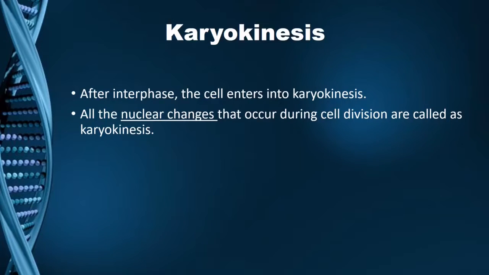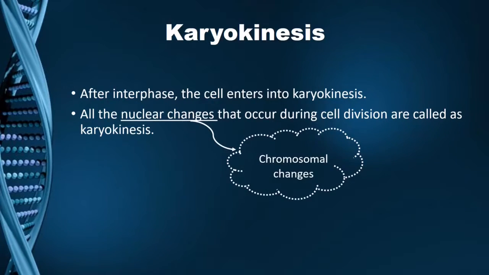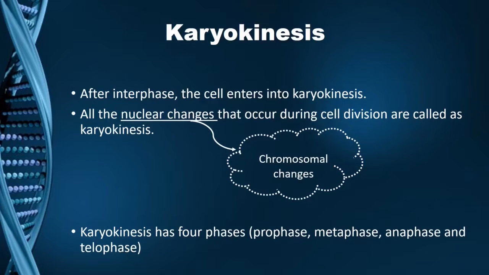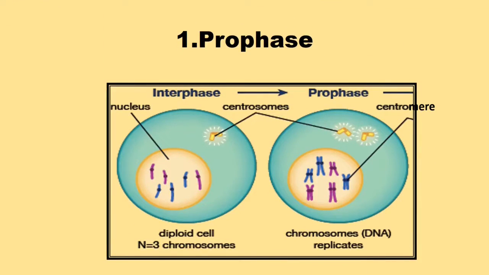All the nuclear changes that occur during a cell division are grouped under karyokinesis. The nuclear changes are nothing but actually the changes in the chromosomes. Karyokinesis is divided into 4 phases: prophase, metaphase, anaphase and telophase. One by one we will be studying each of them. The very first phase of karyokinesis is prophase. Pro means first. So after interphase, now that my replicated chromosomes are there, the cell is going to enter prophase.